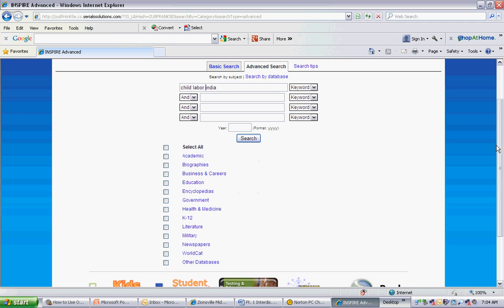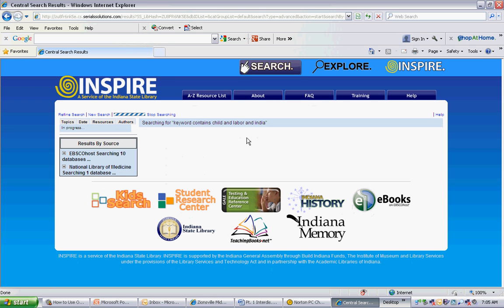Now you'll look down below and it has different subcategories. I always start with K through 12, but look around because maybe you want to see if you can find something from the newspaper, or if your topic has to do with the military, you could click that. You could also go with select all. You'd get quite a bit. Maybe you're talking about education or the government, or one of your sub-points are the health aspects. So go ahead and click what you think applies to you and then search.